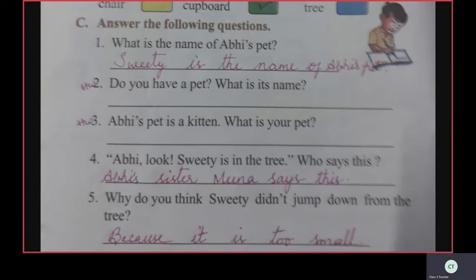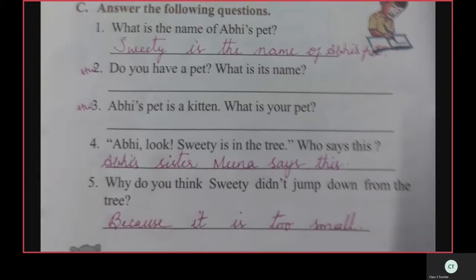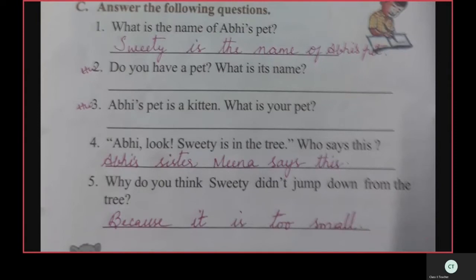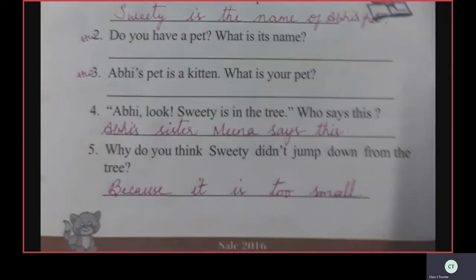See, fifth question. Why do you think Sweetie didn't jump down from the tree? Because it is too small. We go to the next page.